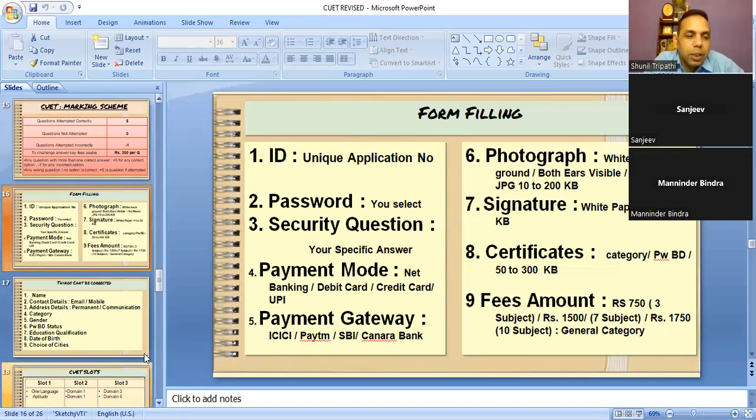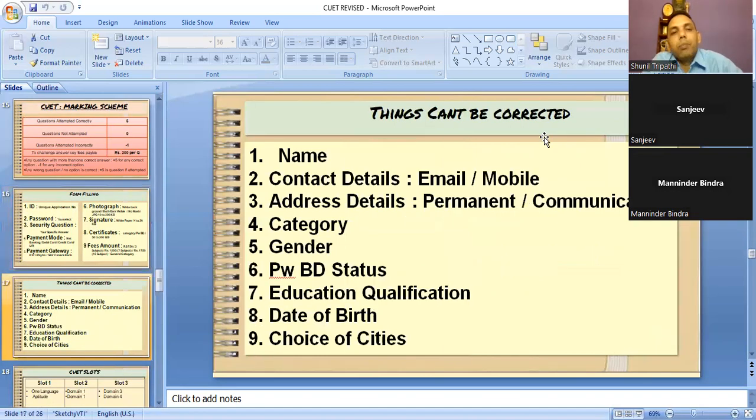So this is very important. Another thing, when they are talking about the correction window, you can do the correction. A few things cannot be corrected. I'm repeating, these are the things which cannot be corrected at any future date. Whatever name you have written, the spelling, suppose my name is Shunil Tripathi. If I have written only Sunil or Sunil Kumar Tripathi or something like that, that cannot be corrected.